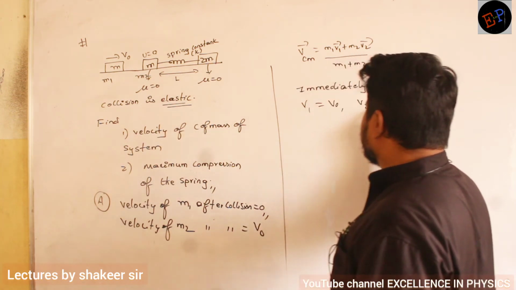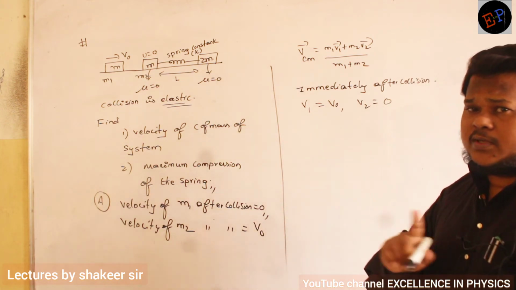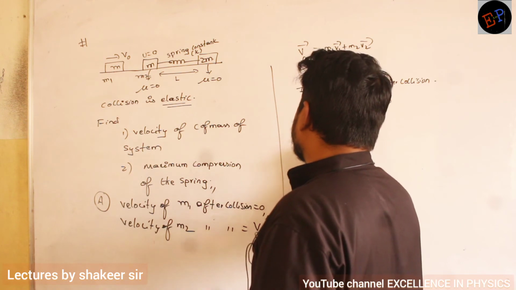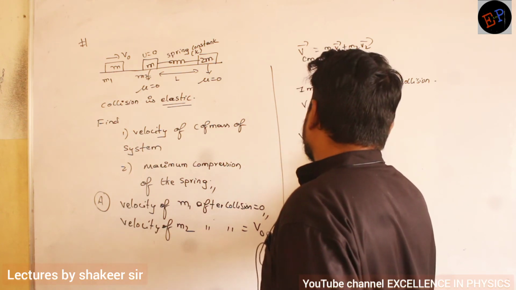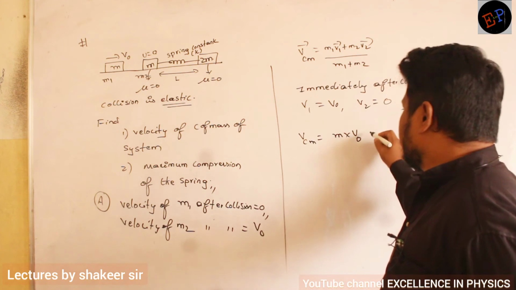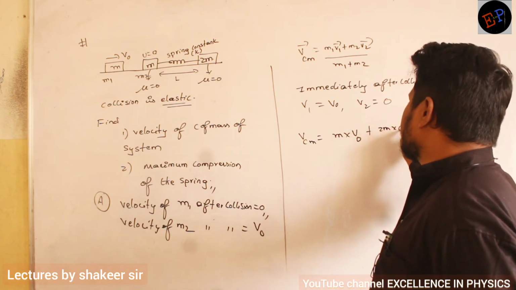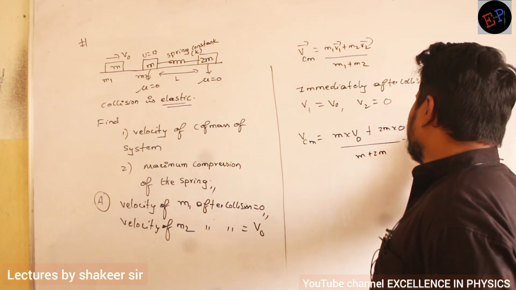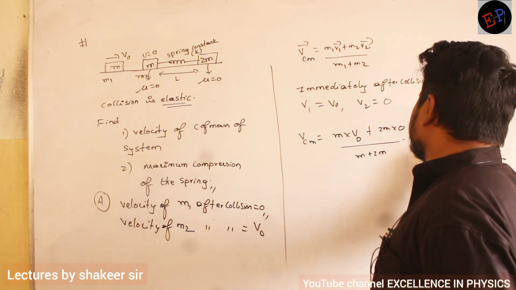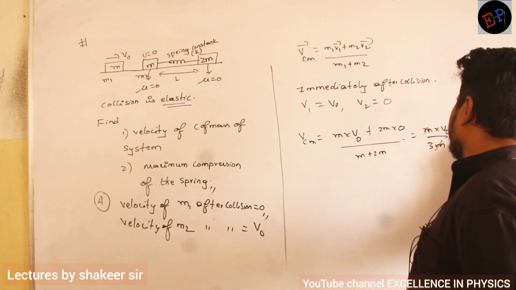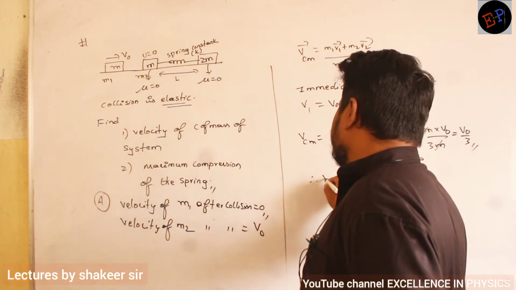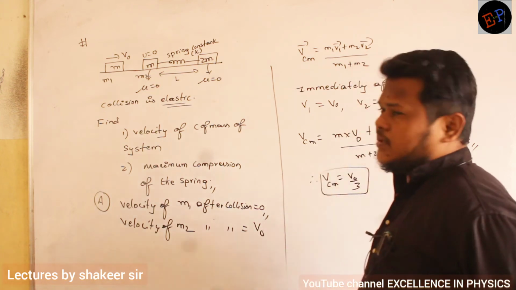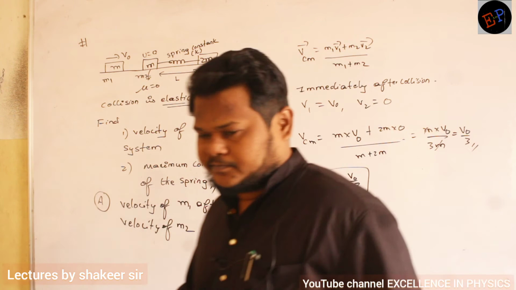So therefore, the initial velocity of the second body is 0 immediately after collision. Now substitute in this equation. The velocity of center of mass is equal to the mass of the first body, m, times its velocity, v0, plus the mass of the second body, 2m, times its velocity, 0, divided by m plus 2m. m plus 2m is 3m. So m times v0 divided by 3m. The m gets cancelled, so it is v0 divided by 3. Therefore, this is the velocity of center of mass, v0 by 3. Are you able to understand? First make a note up to here.